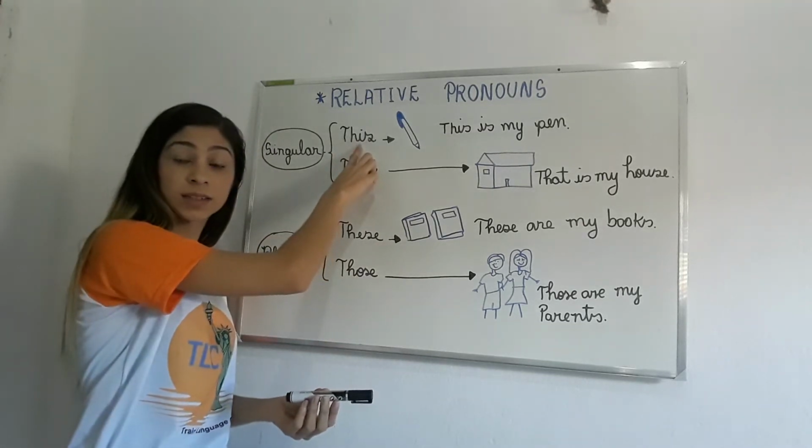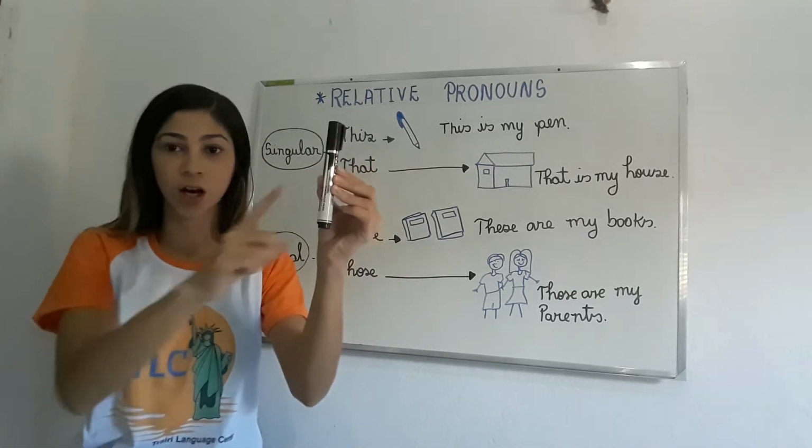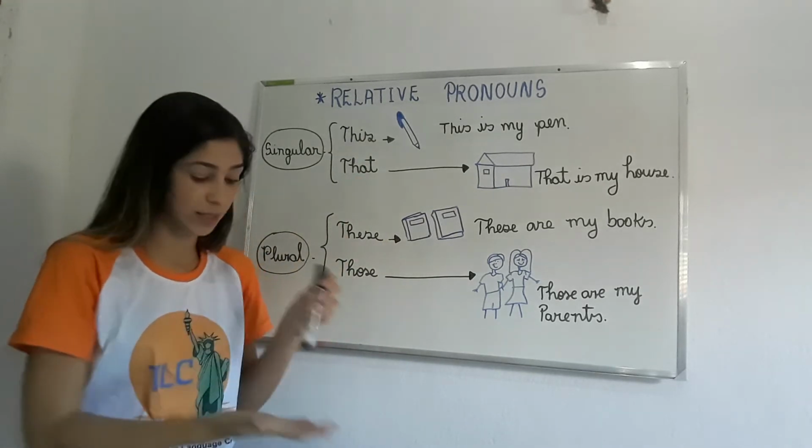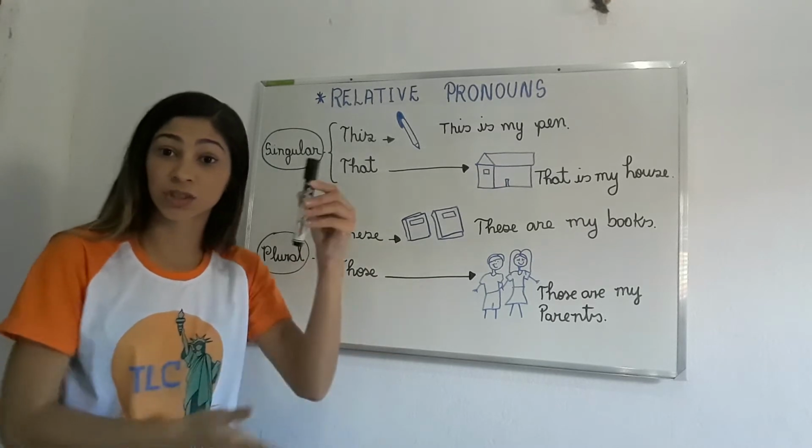This is a marker because the object is near me, okay? I can point, I can touch.